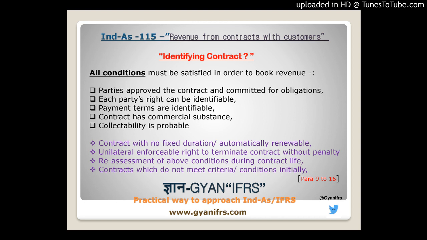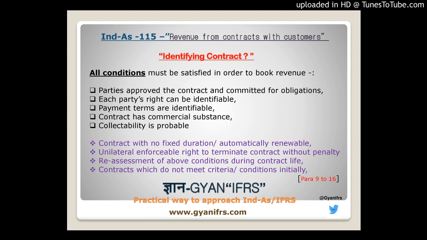Then the fourth one is that the contract has commercial substance. Why is this given? Because there are many cases where a transaction related to revenue may have been entered into just to inflate the revenue. The transaction is such that it does not have commercial substance.